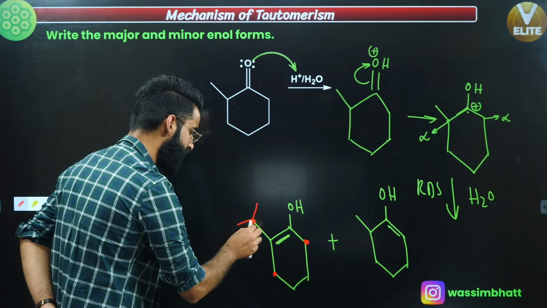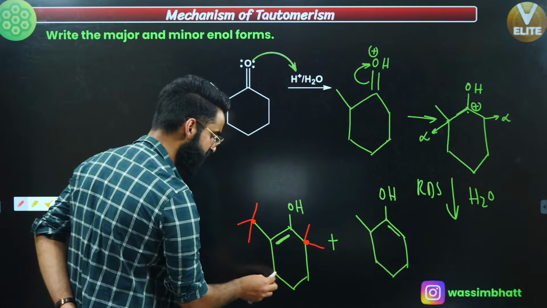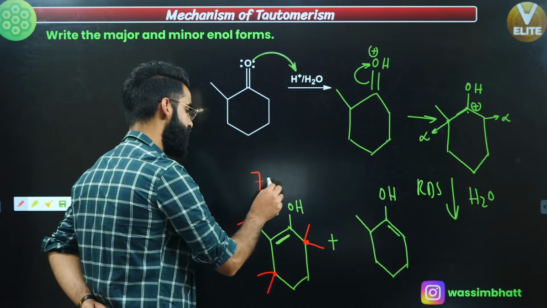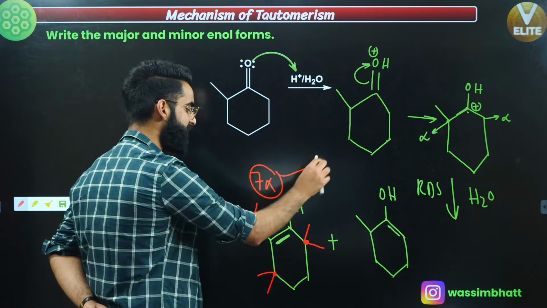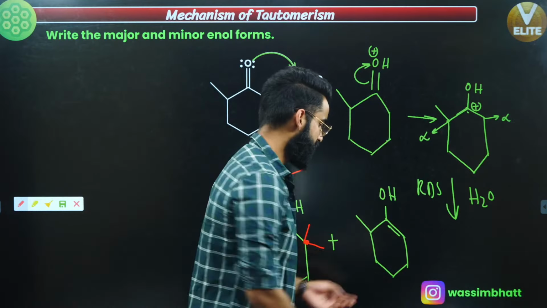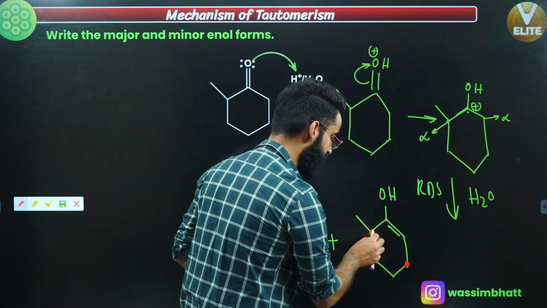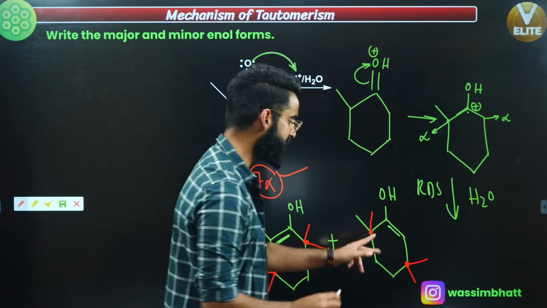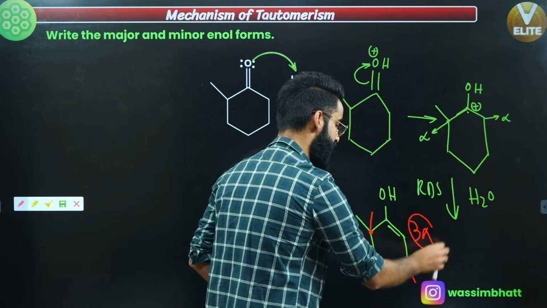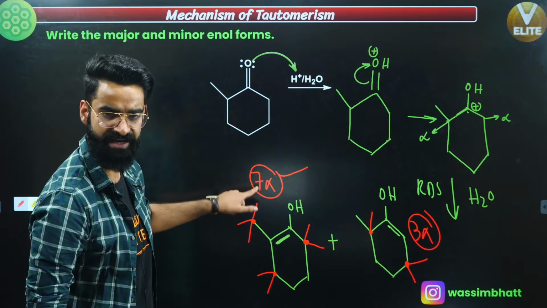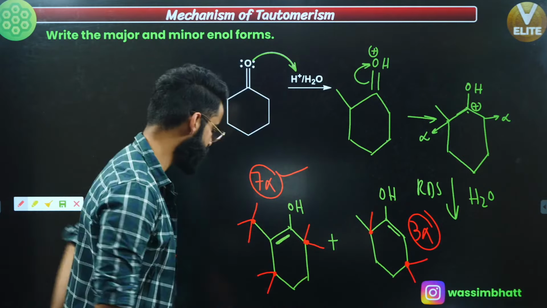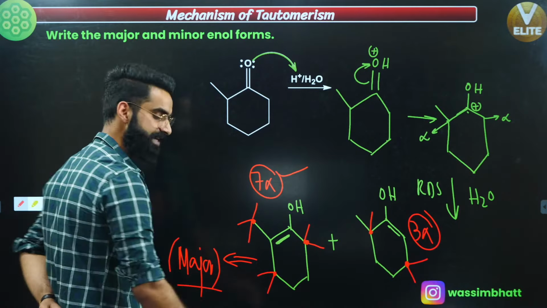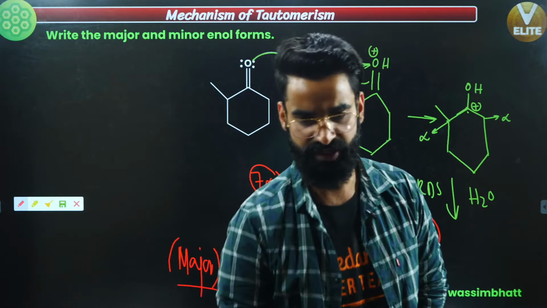With this alpha carbon, you have got 3 hydrogens attached. With this, you have got 2 hydrogens attached. With this, you have got 2 more hydrogens attached. So 3 plus 2, 5, 5 plus 2, 7. So you have got 7 alpha hydrogens. I mean, this double bond is stabilized by 7 alpha hydrogens. What about this double bond? This is the alpha carbon, and this is the alpha carbon, correct? So you have 2 alpha hydrogens right here, 1 alpha hydrogen right here. So this double bond is stabilized by 3 alpha hydrogens, while the other is stabilized by 7. So this is definitely going to be the major product. The one stabilized by maximum alpha hydrogens is going to be the major product, right?